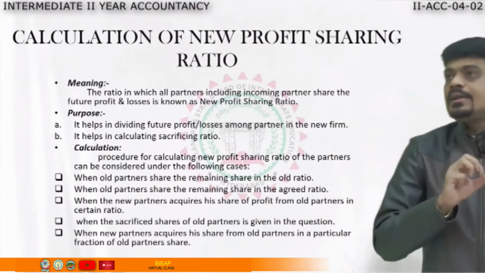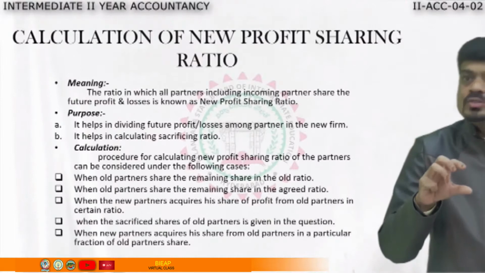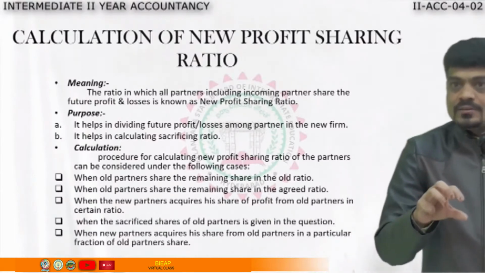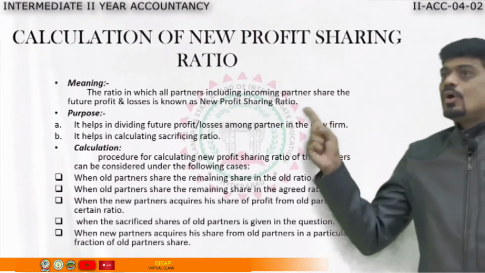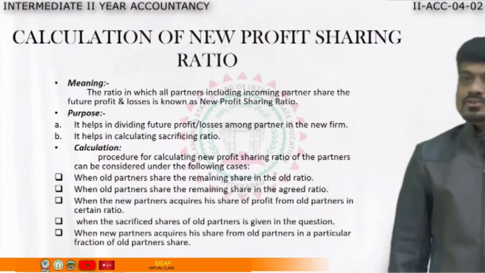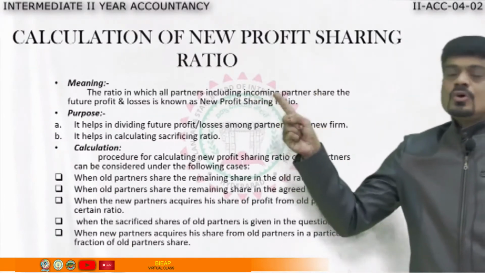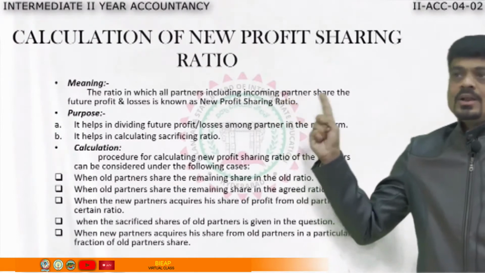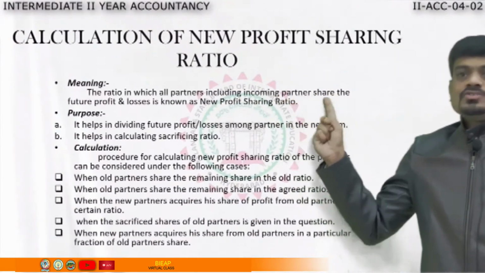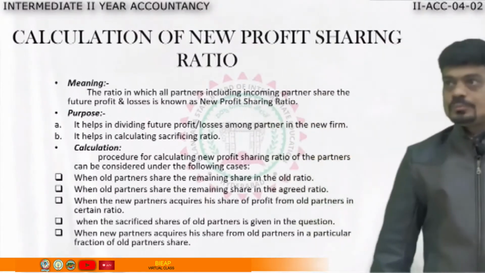Once the new partner joins the firm, whatever ratio they have agreed to share profits and losses in the future, that we call the new profit sharing ratio. The ratio in which all partners, including the new or incoming partner, share the future profits is known as the new profit sharing ratio.